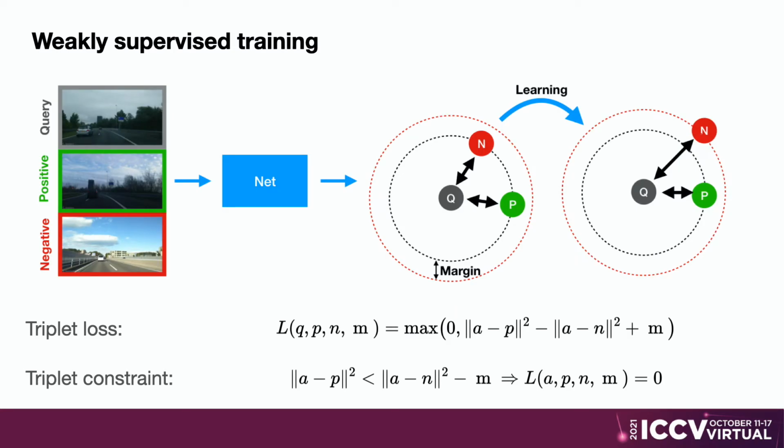This loss operates in triplets with 2 images from the same class and 1 image from a different class. It seeks to make the distance between an anchor and a positive smaller than the distance between the anchor and the negative, plus a margin. We'll refer to this as the triplet constraint. In contrast to pairwise losses, like the contrastive loss, the triplet constraint allows more flexibility to model interclass similarities for different classes. However, the triplet loss comes with no notion of uncertainty.